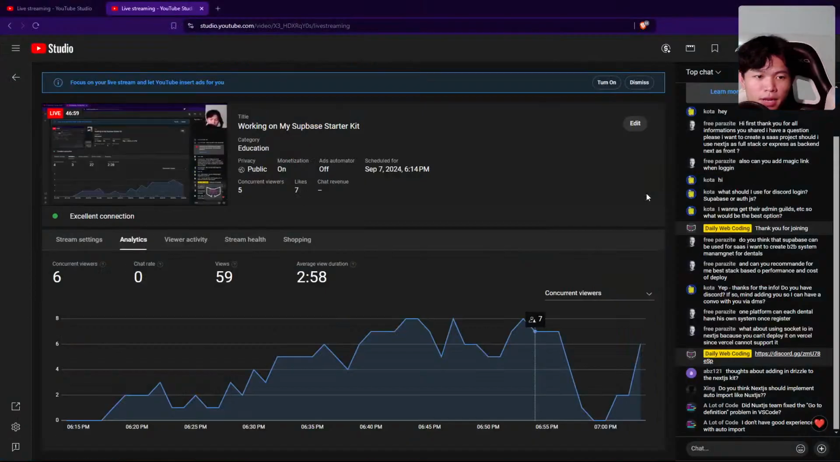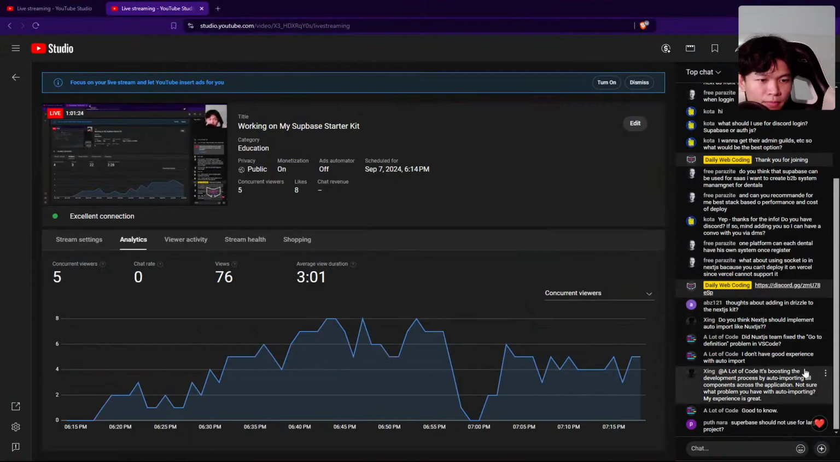Let's see if we have any new chat in the chat right here. Okay, mostly people talking with the data. Okay, a lot of boosting development process by auto import all of the components across the application. Not sure what problem you have with auto import. Okay, good to know. Supabase should not be used for large projects.